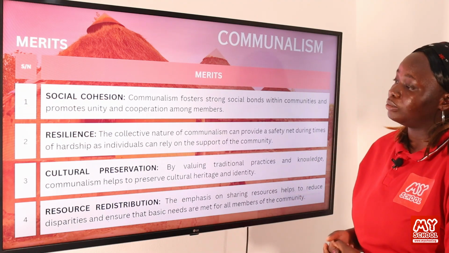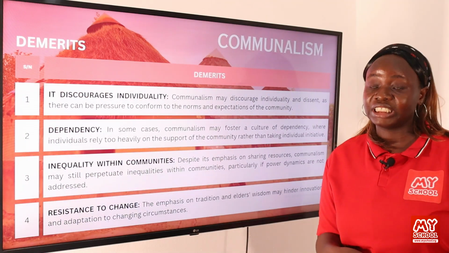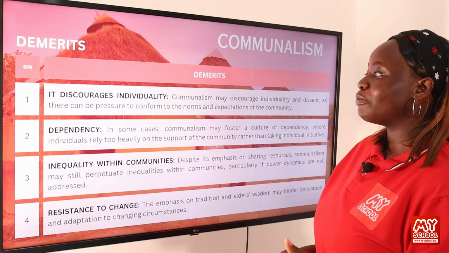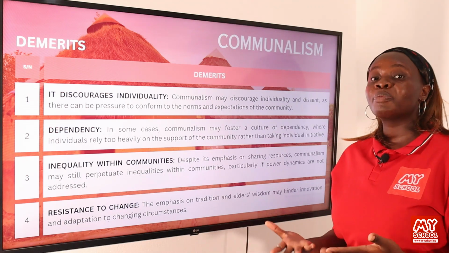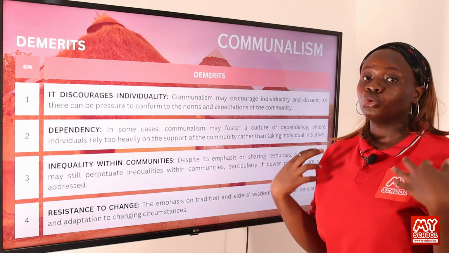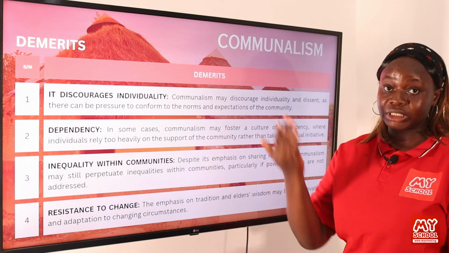Now let's move on to the demerits of communalism. One of the demerits is that it discourages individuality. Communalism may discourage individuality and dissent, as people can be pressured to conform to the norms and expectations of the society. So certain people who deviate from the norm may not be allowed to speak up, to discuss or to express their uniqueness within the society, and this can be a demerit.